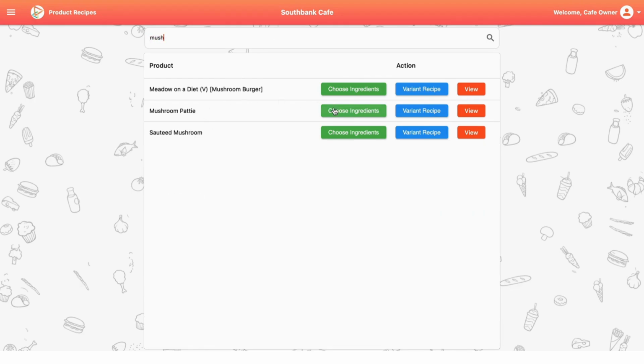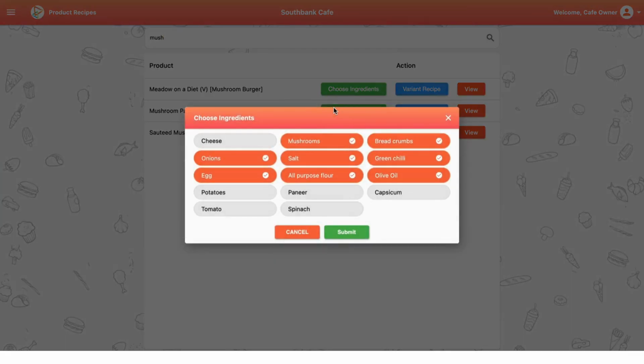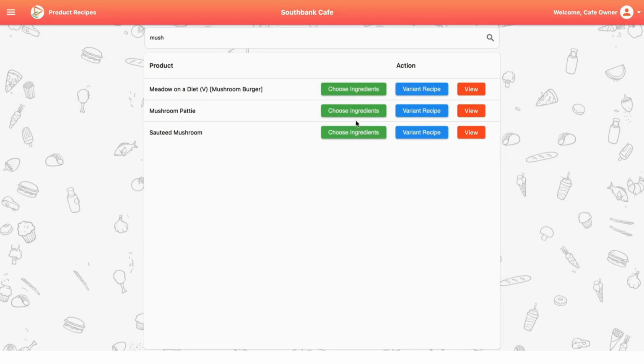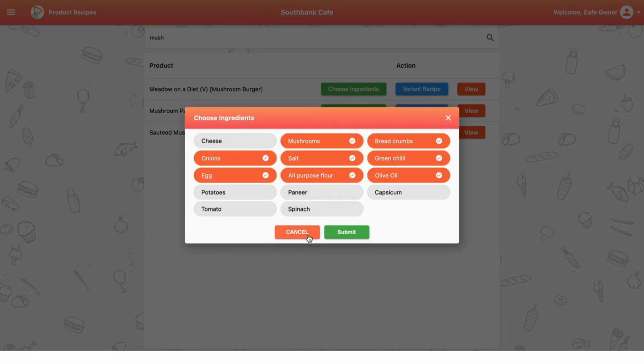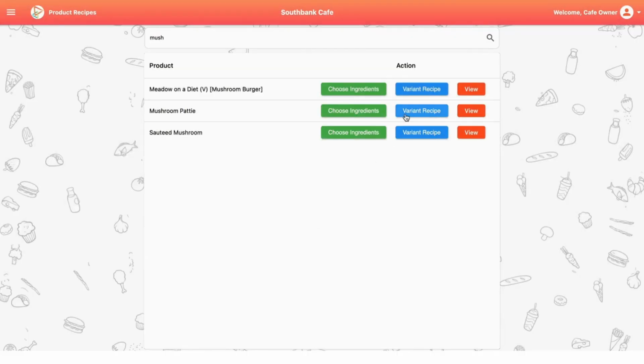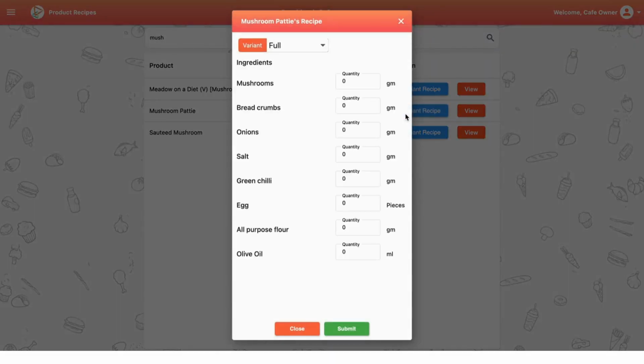Click on the Choose Ingredients button to select your ingredients and then click Submit. If you decide not to add any ingredients, simply click Cancel. After adding ingredients, click on Variant Recipes button. Here you can specify variants such as full or half and enter the quantities for each ingredient and then click on Submit button. You'll receive a message confirming that the recipe has been updated. Now you can click on Close button.